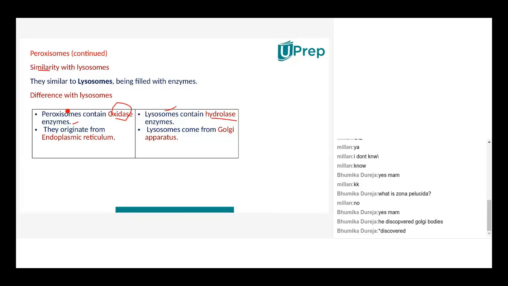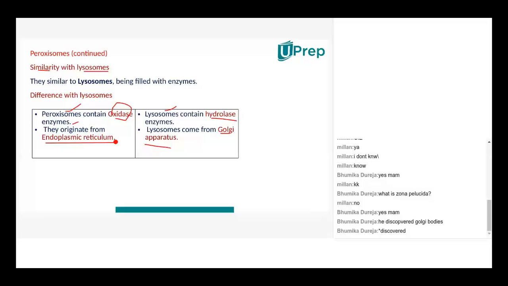The other difference between lysosome and peroxisome is the lysosomes, they are arising from Golgi apparatus, isn't it? But whereas peroxisomes, they will be formed from endoplasmic reticulum. This is a very basic difference between lysosome and peroxisome. When they ask the similarities, we can say lysosomes and peroxisomes both are very minute particles present in eukaryotes only. That's the similarity, isn't it? Lysosomes are also there only in eukaryotes. Peroxisomes are also there only in eukaryotes. You won't find them in prokaryotes.